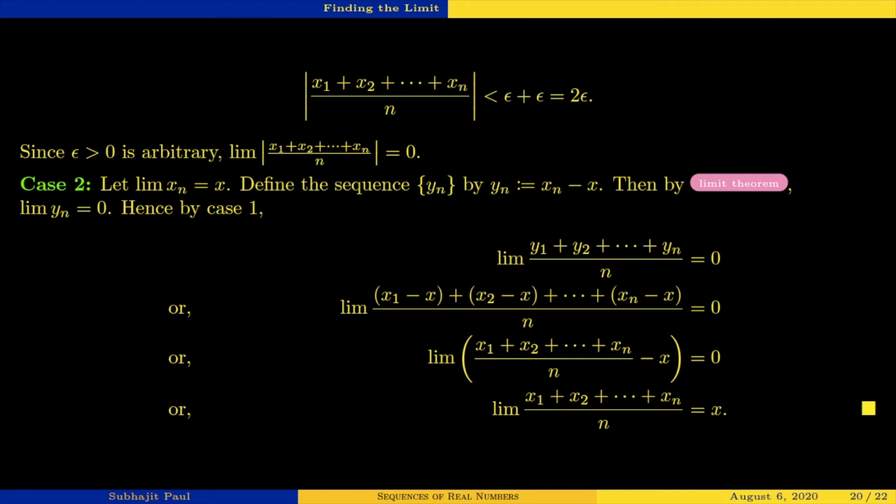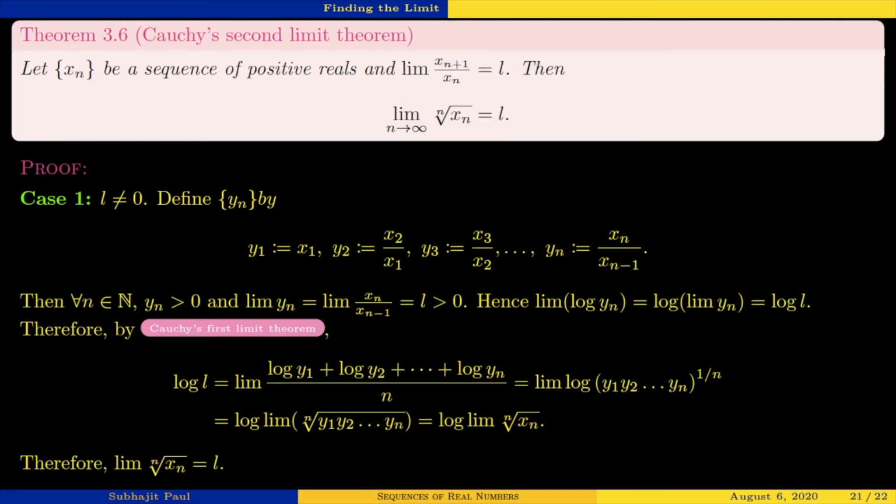Okay. So I proceed to the next theorem, the second limit theorem. It says that for a sequence of positive real numbers, if the term ratio limit is L, then the nth root of the terms will also be L.